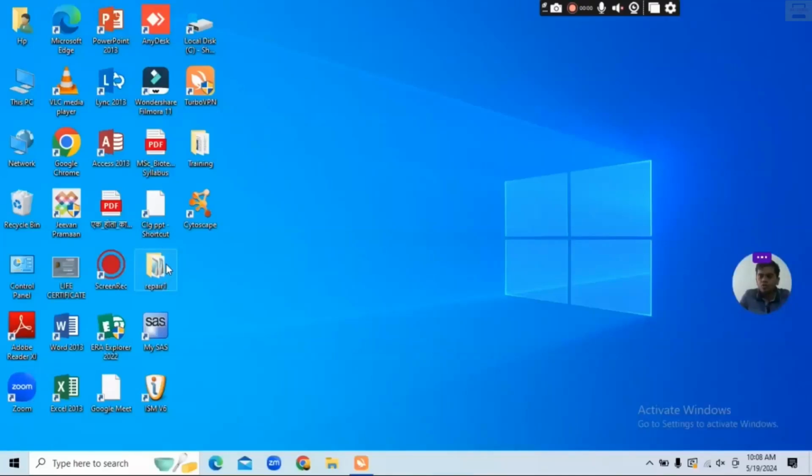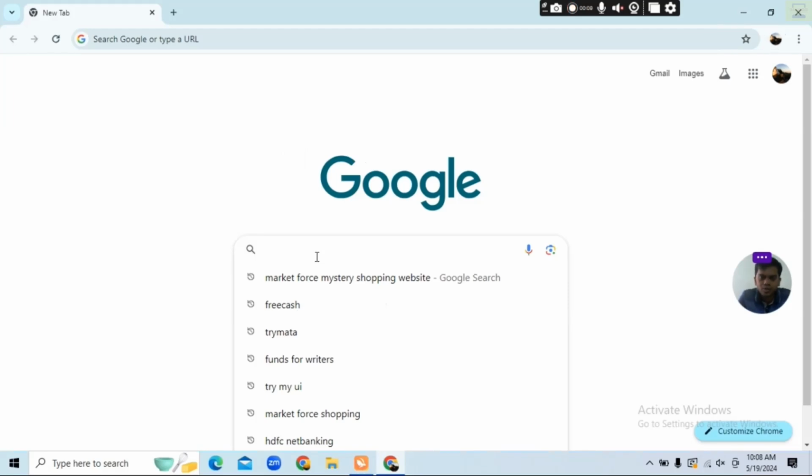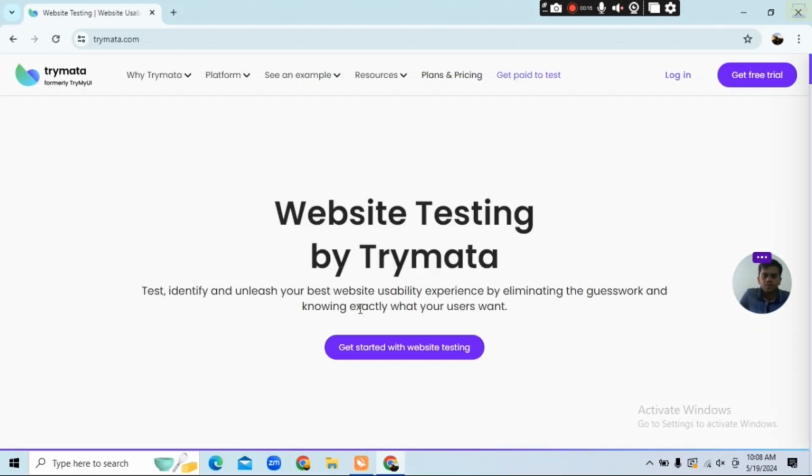So if you want to earn money online without any kind of investment, I will go to Google Chrome over here, and you type here Trymata. You see here, Trymata. Okay, I will click on this website. Okay, Trymata is a platform for users to earn money by completing services and participating in market research also. These studies typically involve sharing opinions and feedback for various products and services.